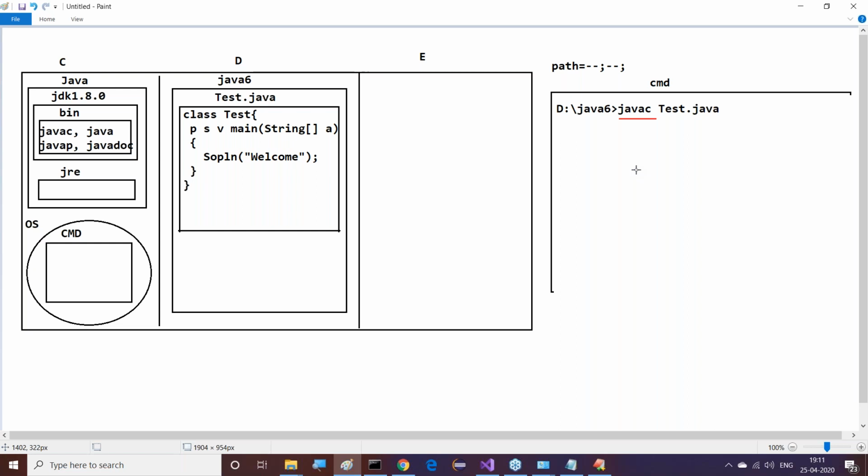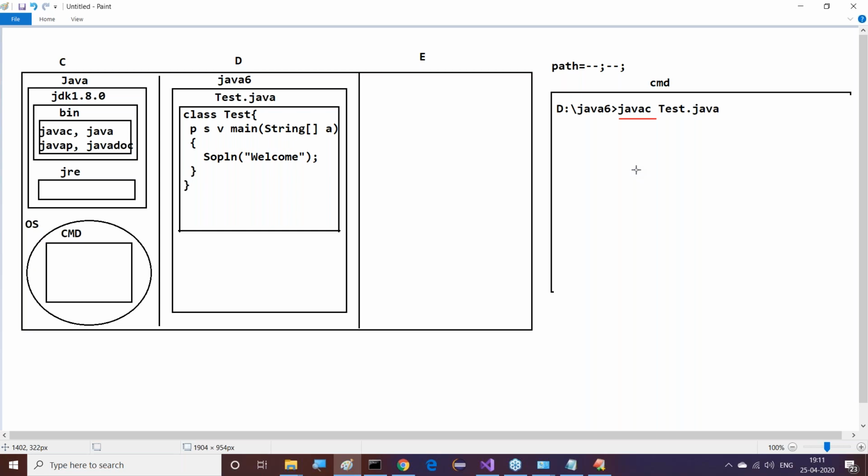The operating system went there and searched for javac, not available. When the operating system does not identify the location of javac, java, this type of commands, either in its internal commands list or at the locations referred to by the path environment variable, immediately it will give you a message.